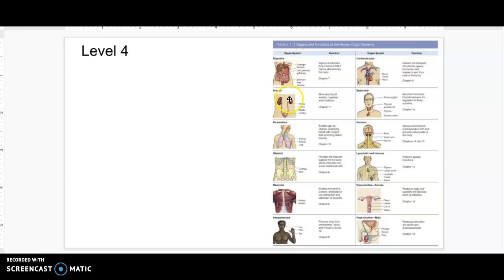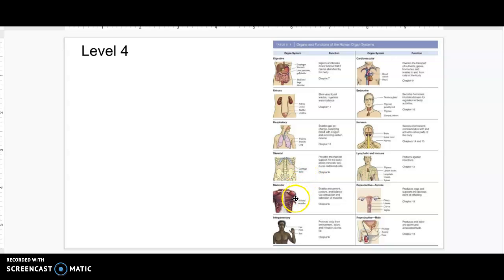There's the urinary or the excretory system, as we know it, that helps remove metabolic waste from the blood and then releases it through the urine. We have the respiratory system, which helps take in oxygen and then releases carbon dioxide as a waste product. Let's see, we have the skeletal system, which is there to help protect our organs and give us structure and store calcium for us, just to name a few functions.